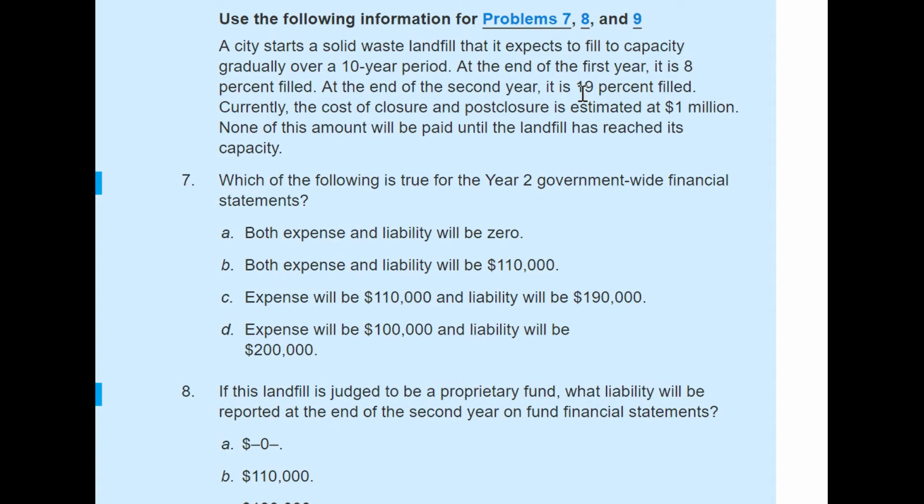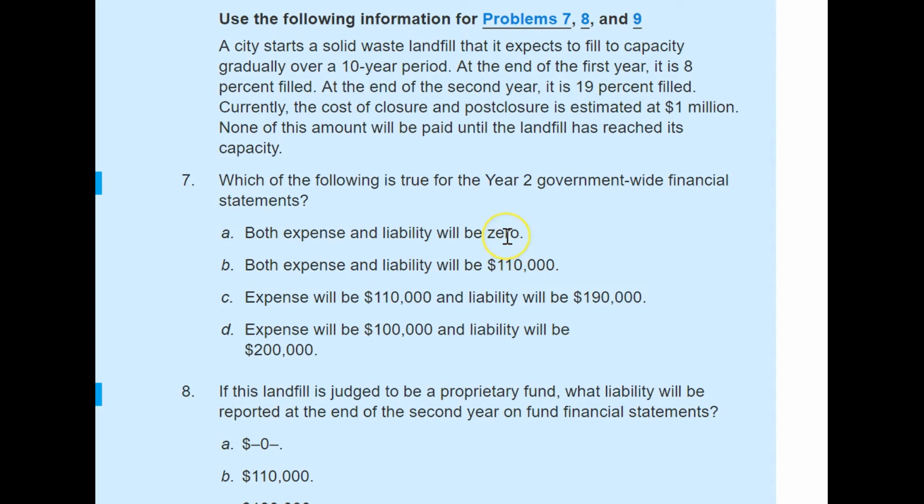So they must record this expense, $110,000, and of course they will show that portion as liability too. Now let's see the answer options. Both expense and liability will be 0? No, so we can cross it out. Expense and liability will be 110. Well, it's true. I would say it's only for the second year.